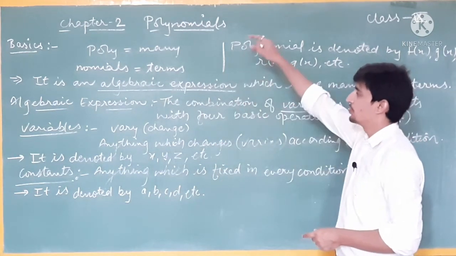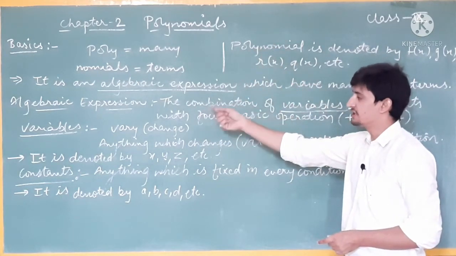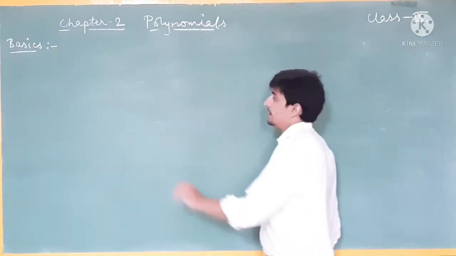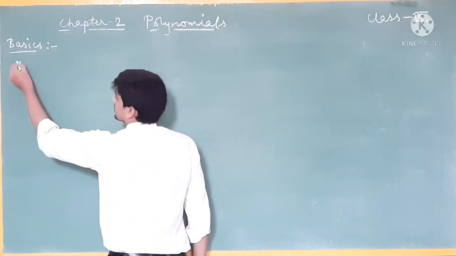First we discussed polynomials, then algebraic expressions, then variables, then constants. Understood? Next we will talk about degree of polynomial.